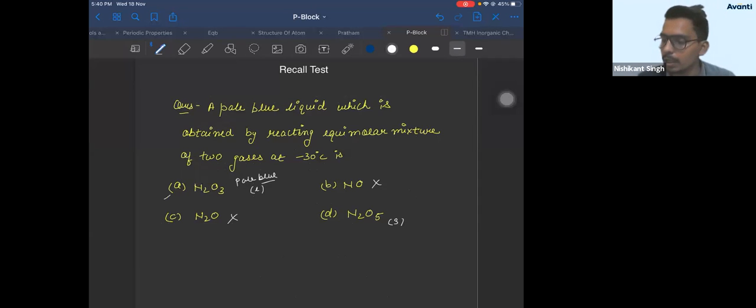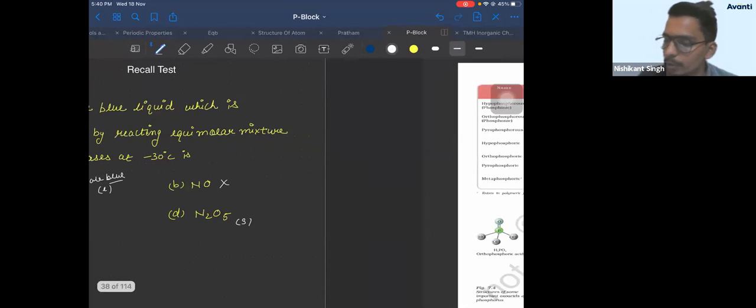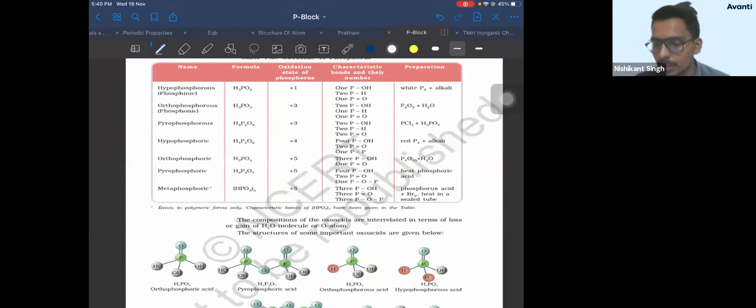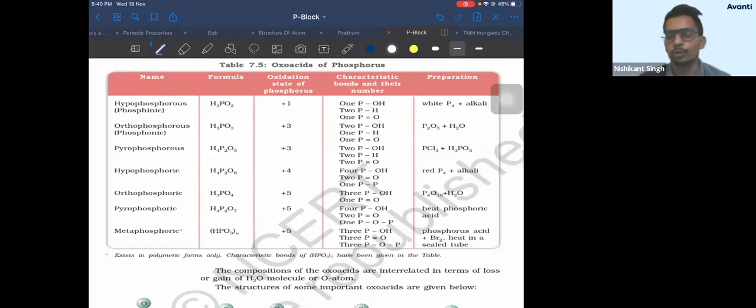Right. So let's begin with the oxoacids of phosphorus. That's the last thing you need to do in this chapter, right? So these are the following oxoacids in your syllabus. The most basic one you should remember is H3PO4. So what you should remember in these oxoacids is their name, their formula, their structure, and their basicity. These are the 4 things you should know. Compound name, compound formula, compound structure, compound basicity. So these 4 things bare minimum you should know.